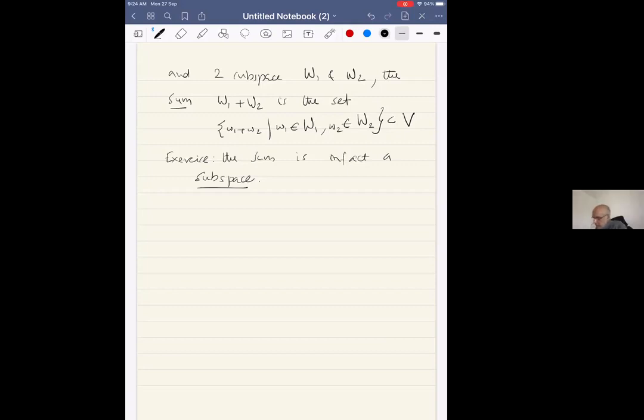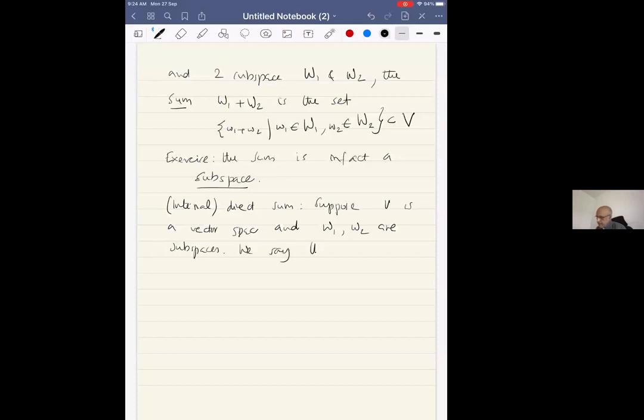Now we can talk about the internal direct sum. Suppose V is a vector space and W1, W2 are subspaces.